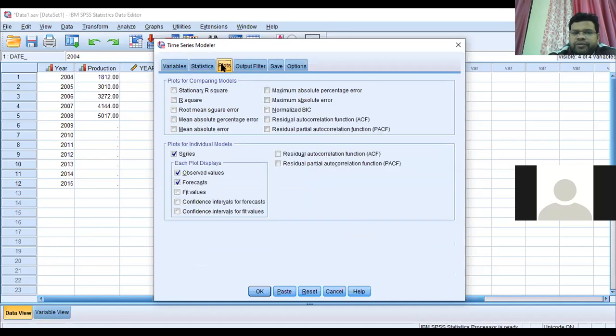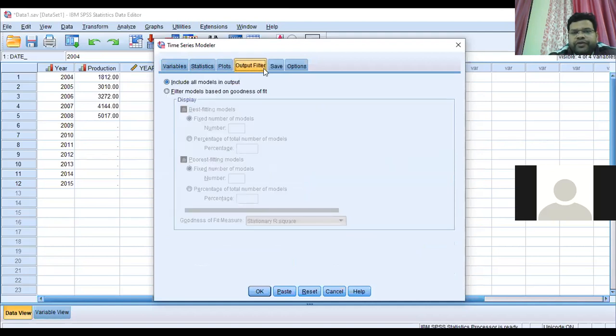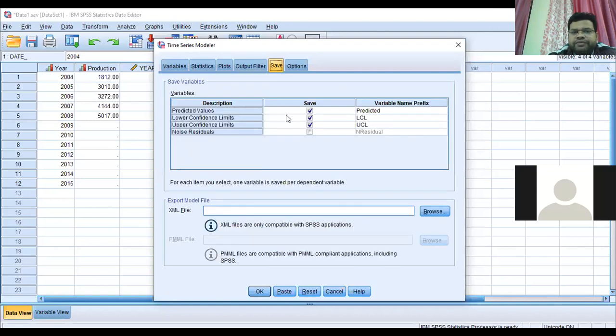Then Plots means which type of graph you need. You need only graphs associated with series only. So for plots for individual models like series, you will click on Series, then observed values and forecast values. Then go for the Output Filter. You have to do nothing, and then go to Save.